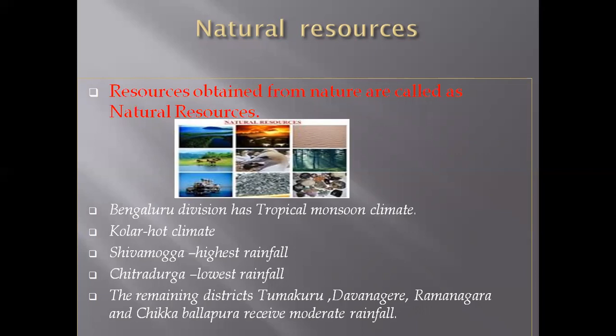What do you mean by tropical? Tropical is nothing but the typical monsoon climate. And Kolara has a hot climate. Kolara is a very hot climate. And Shivamogga gets the highest rainfall. Shivamogga district will get highest rainfall. Chitradurga district will get lowest rainfall. Remember: for Kolara very hot, Shivamogga the highest rainfall, Chitradurga the lowest rainfall.